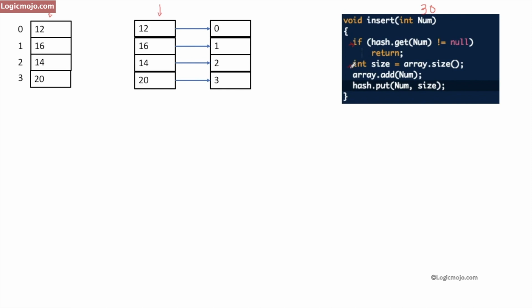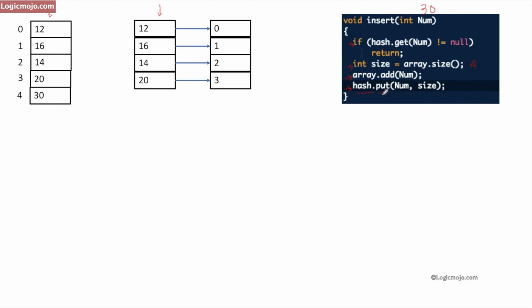It will go to these instructions, and in this instruction we find the current size of my array list. The current size of the array list is 4 here, so we store this size, 4, and then we add the number into my array list, which is 30. So we add 30 and its index is 4, and after this array add operation we call the put operation on the hash map.